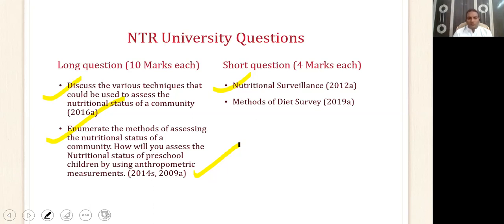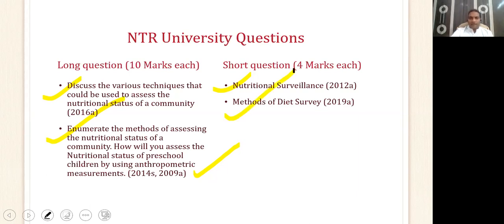Similarly, in case of children, the most popular measures which we use are weight for age, height for age, weight for height, right? We are comparing them with the reference standards. And after comparison, if the found measure is less than 2 standard deviation, then we come up with various names like stunting and wasting. Okay, other measures for children are head circumference, chest circumference, and mid-arm circumference.